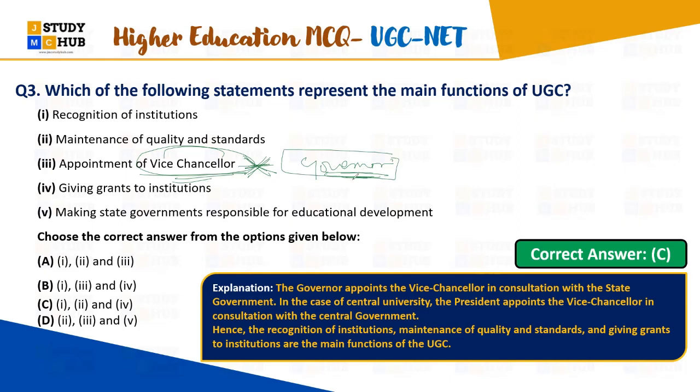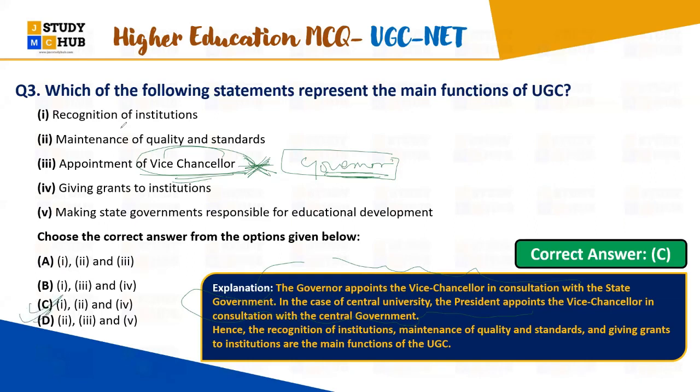So governor appoints the vice chancellors, right, in consultation with the state government as well, ठीक है? So this is important, whereas in the case of central university, the president appoints the vice chancellor in consultation with the central government, right? You should read this line, right? आपको पढ़ना चाहिए और आप यहाँ से समझ सकते हैं कि गवर्नर और प्रेसिडेंट बेसिकली वाइस चांसलर्स को अपॉइंट करते हैं, ठीक है? So see here that it is about elimination techniques, you can use it and you can get to the right answer, ठीक है? तो यहाँ पर आपका राइट आंसर है दैट इज सी, राइट?